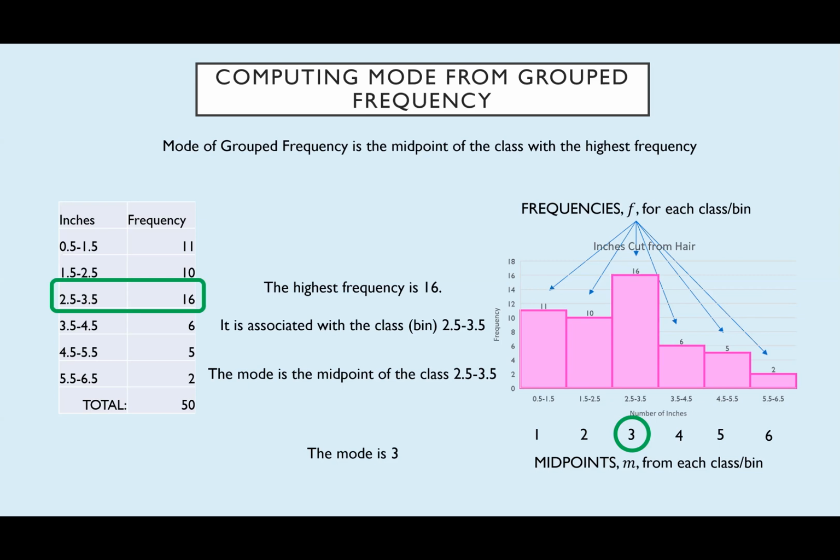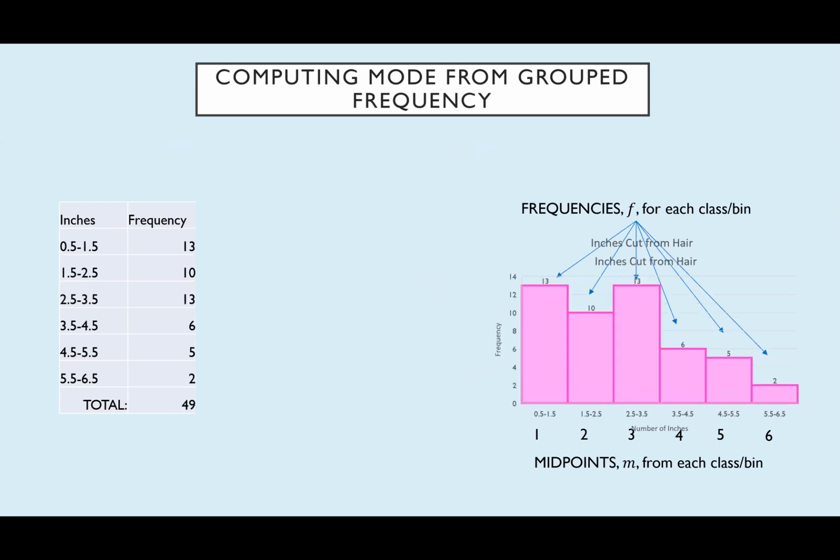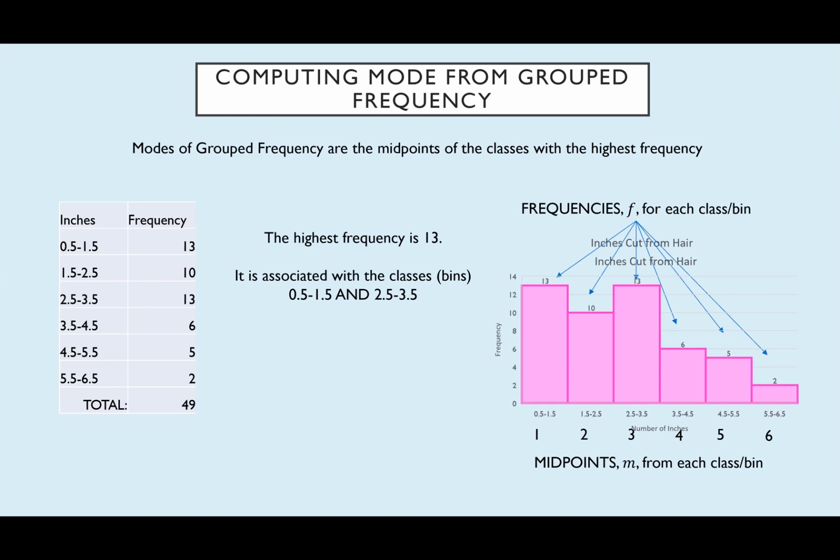Let's tweak it a little bit here. Now we have the situation where the highest frequency is 13, but it appears 2 times. So in this case, the modes of grouped frequency are the midpoints of the classes with the highest frequency. I like how I'm pluralizing that. Okay. So the highest frequency is 13, that's clear. We need to now determine which categories or bins or classes it's associated to. So that's going to be the 0.5 to 1.5 group and the 2.5 to 3.5 group.